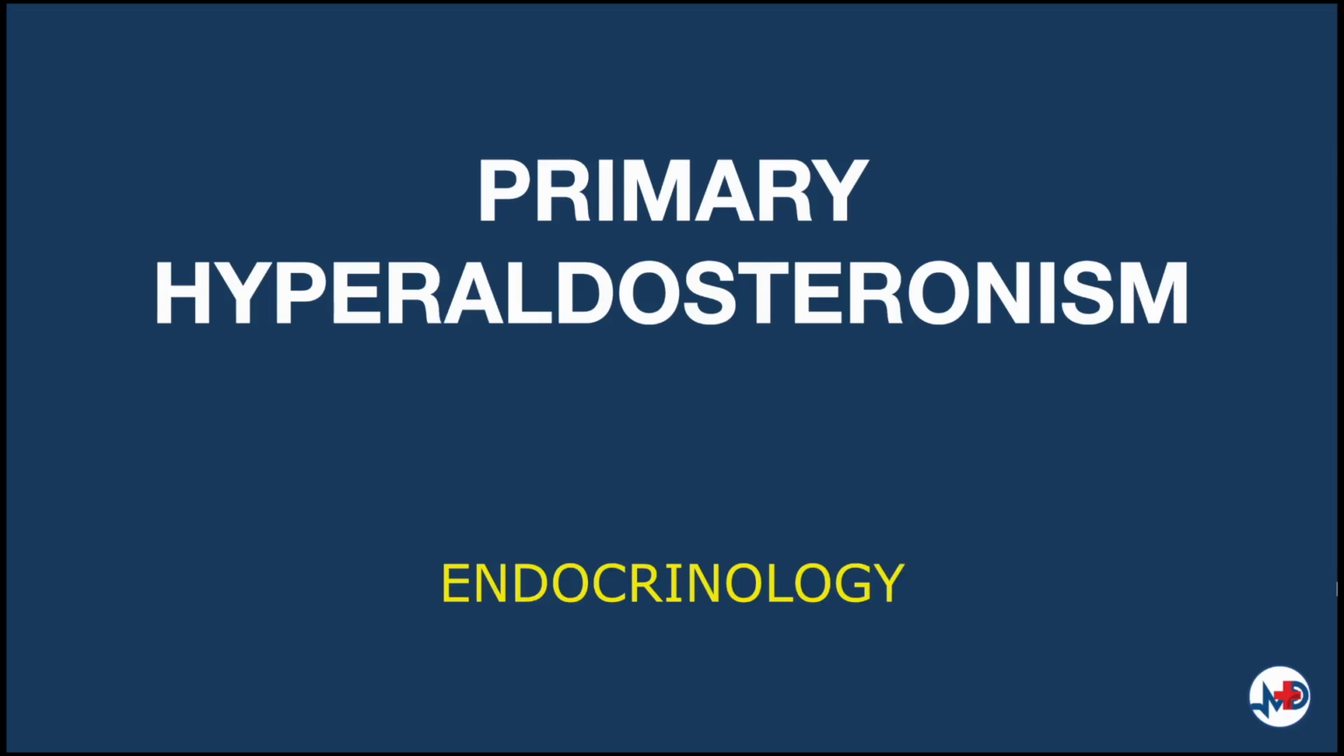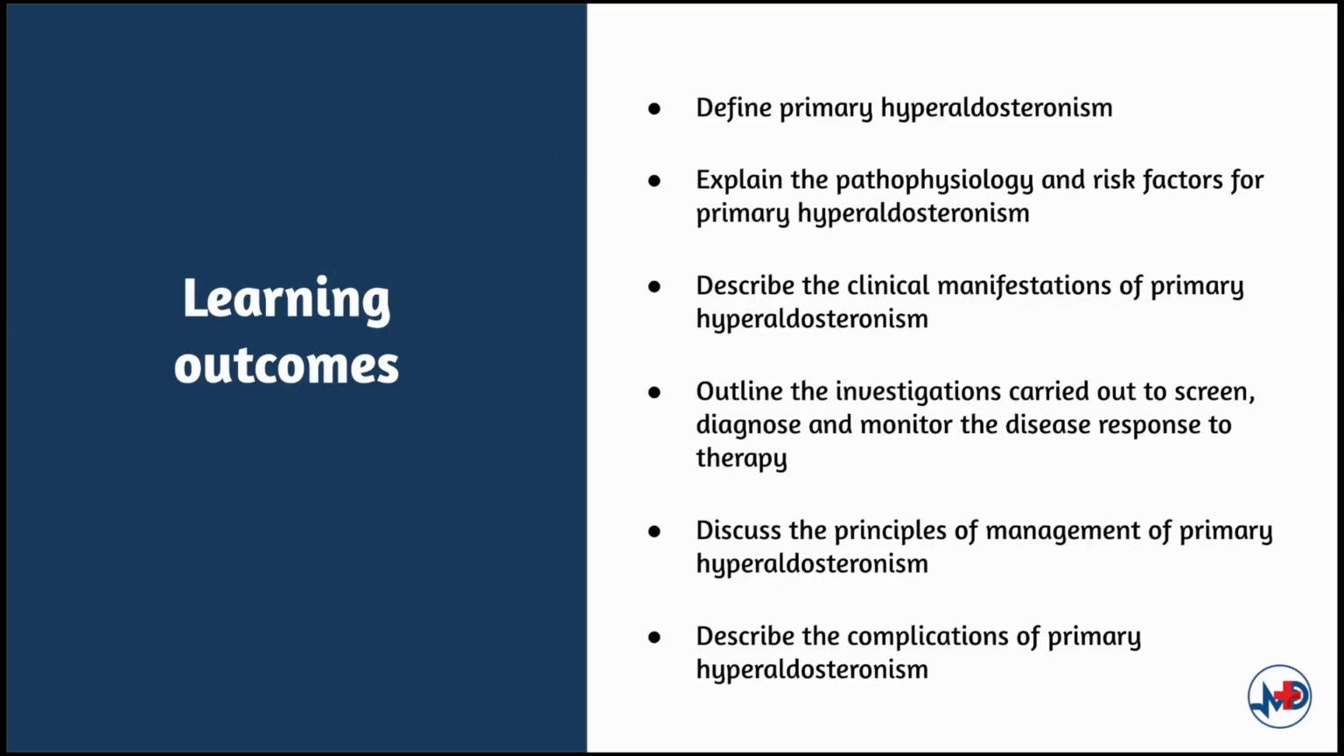Welcome to the topic primary hyperaldosteronism in the module endocrinology. By the end of this topic, you should be able to define primary hyperaldosteronism, explain the pathophysiology and risk factors for this condition, describe the clinical manifestations of primary hyperaldosteronism, outline the investigations carried out to screen, diagnose, and monitor the disease response to therapy, discuss the principles of management of primary hyperaldosteronism, and finally describe the complications of primary hyperaldosteronism.